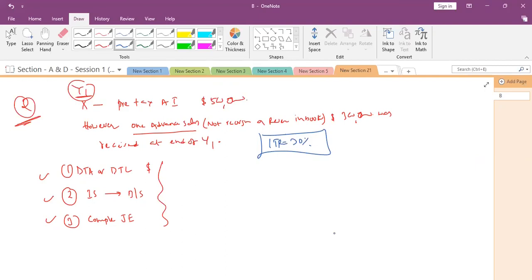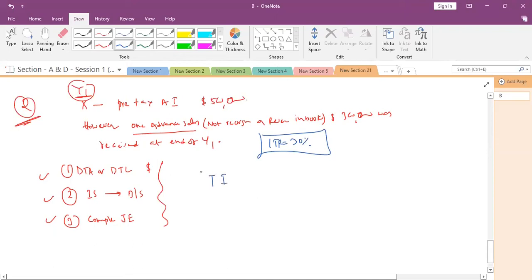Now, in the examination, always remember to write the taxable income first. Taxable income: you take the 500,000 and adjust plus or minus whatever is there. This 500,000 is recognized in accounting income. This 300,000, even though it is recognized in future years, is also part of revenue according to income tax rules.